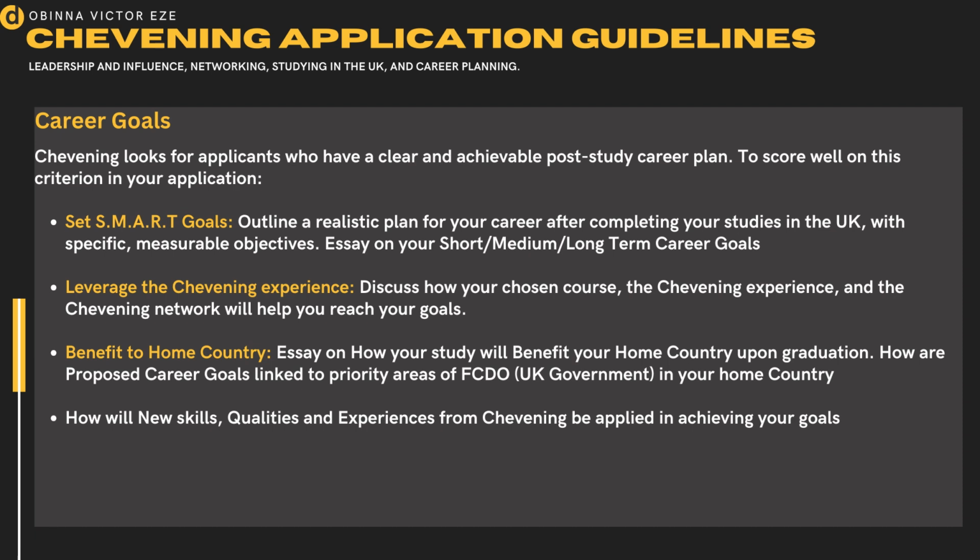Specific: what specifically are you going to achieve at the end of your study in the UK? Measurable: what are the metrics, what is the data that would show us that you're meeting your goals? Attainable: is this something that can really be done? Realistic: is it realistic? Time bound: is it short term? Is it medium term? Is it long term career goals?